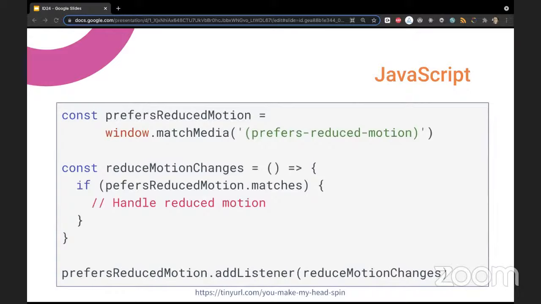Because we want to listen for changes in that value, if the user changes the setting at the operating system level, we need a listener for that.